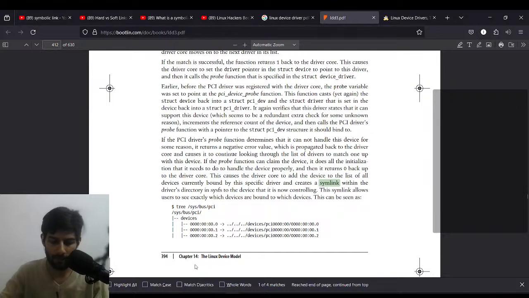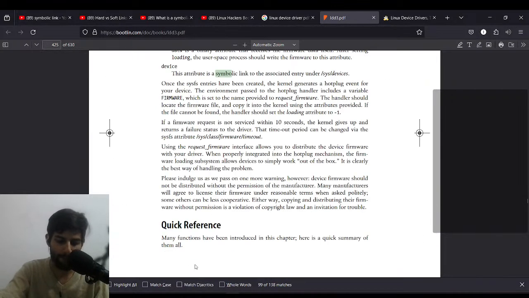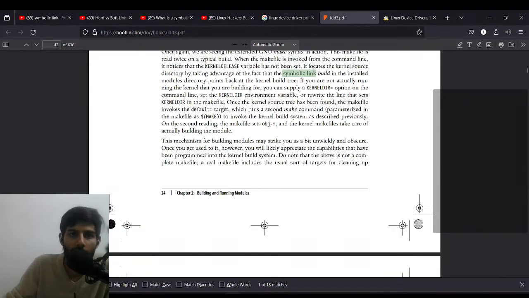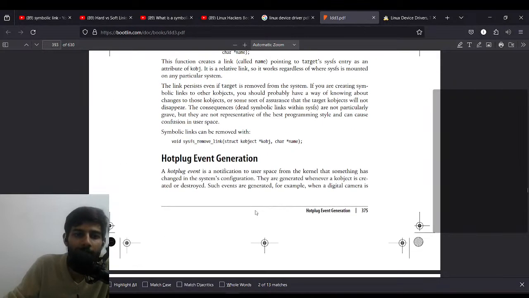There should be some before. Symbolic link. Oh, we have one.